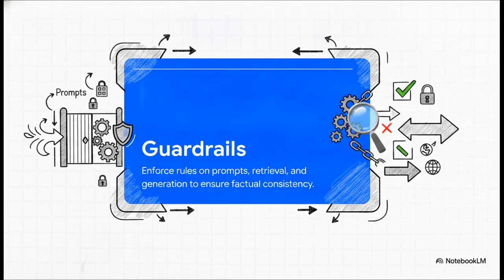The very first line of defense in that massive stack is applying guardrails. These are essentially hard-coded mechanisms that strictly enforce the rules of engagement. They police the prompts coming in, the generation happening in the middle, and the outputs going out. It ensures safety, compliance, and factual consistency before the AI even attempts to formulate its final answer.